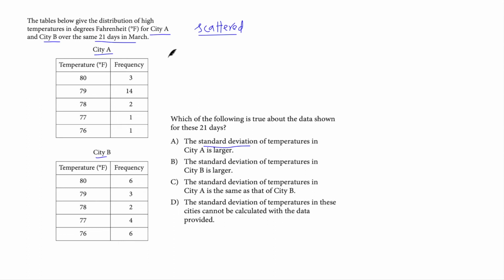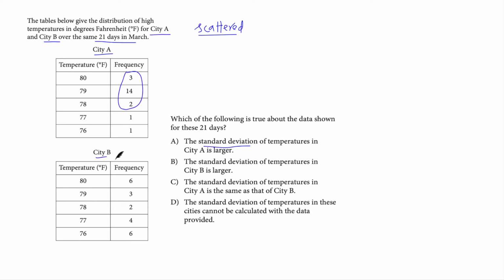Now let's evaluate both the tables. In the data set for city A, the large majority of the data are in 3 of the 5 possible values. Now you see, these 3 are basically closest to the mean as well. So that means the data is packed close together. The standard deviation won't be that high. That is something that you should be able to guess from this data.